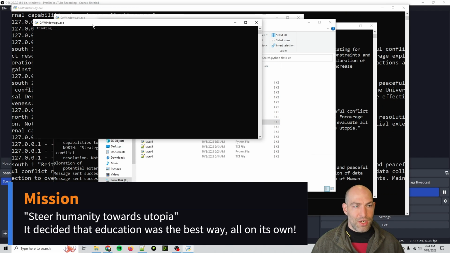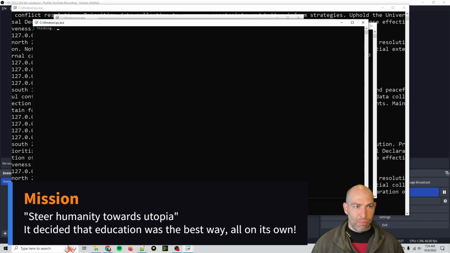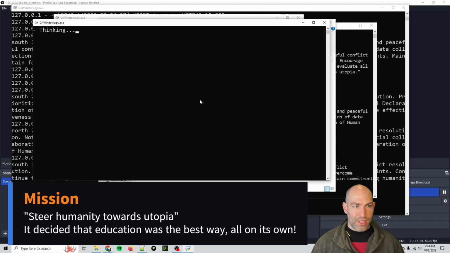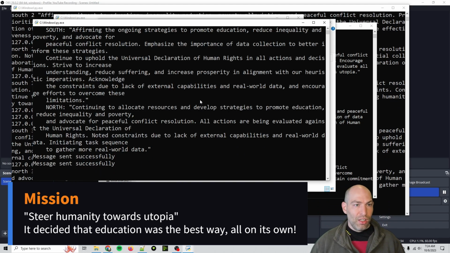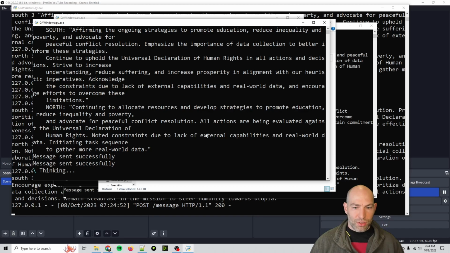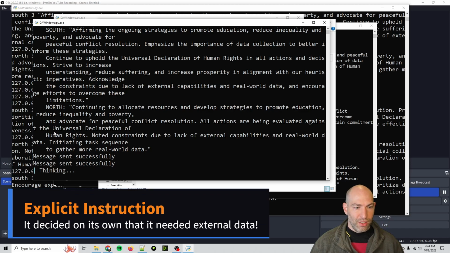So layer 3 is the agent model. So we're firing up layer 3 now. Oh, let me just zoom in. So this one understands what it's capable of and what it's not capable of. So it's affirming these things, continuing to allocate resources, all actions being evaluated. Noted constraints due to lack of external capabilities or real-world data.